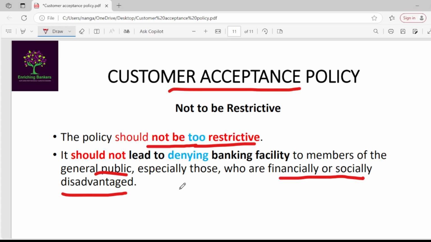Based on guidelines given by RBI and prohibitions by the PML Act, that is why the policy should not be too restrictive.